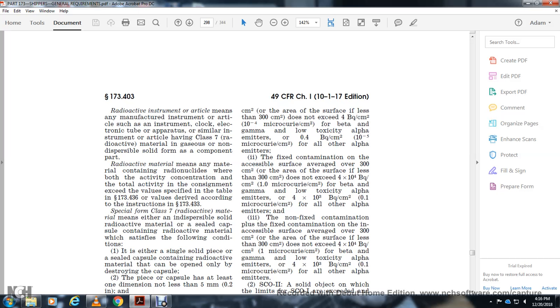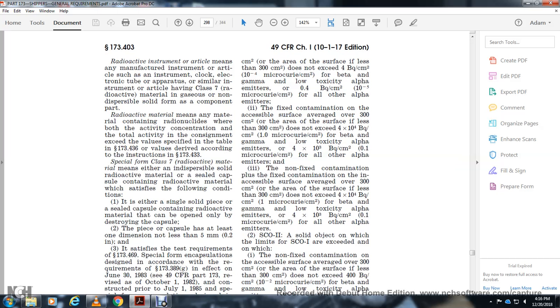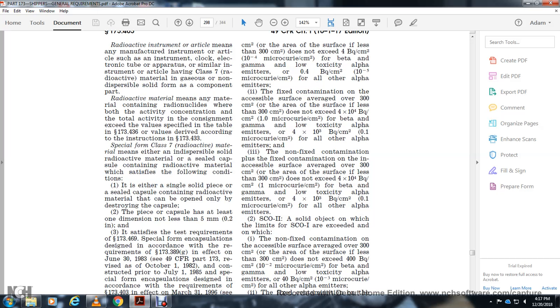The non-fixed contamination plus the fixed contamination on the inaccessible surface, averaged over 300 square centimeters, or the area of the surface if less than 300 square centimeters, does not exceed 4 × 10⁴ Bq/cm² for beta and gamma emitters and low toxicity alpha emitters, or 4 × 10³ Bq/cm² for all other alpha emitters. Surface contaminated object 2 (SCO-II) is a solid object with limits on the non-fixed contamination on the accessible surface, averaged over 300 square centimeters, or the area of the surface if less than 300 square centimeters, not exceeding 400 Bq/cm² for beta and gamma emitters and low toxicity alpha emitters, or 40 Bq/cm² for all other alpha emitters.